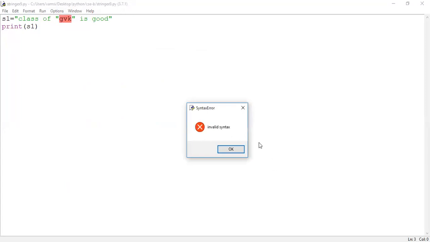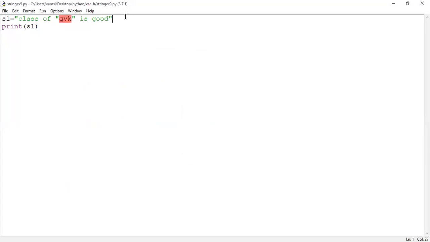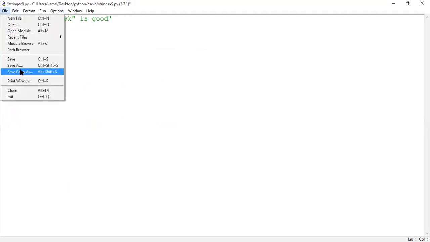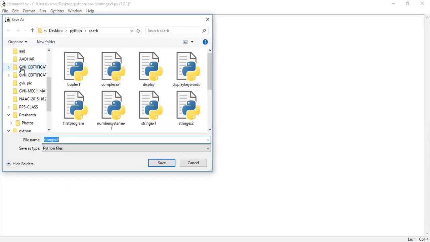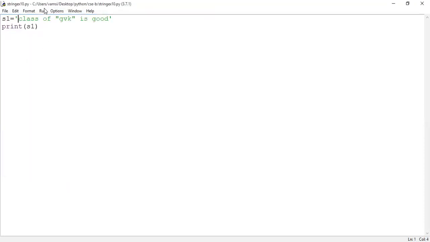Invalid syntax. So now what I am doing is keeping GVK inside double quotes, and the total string is integrated within single quotes. Now you will understand. Save as string example, and run the program.